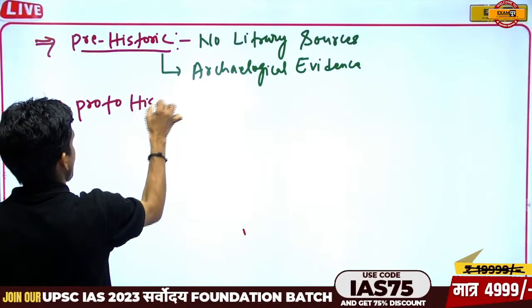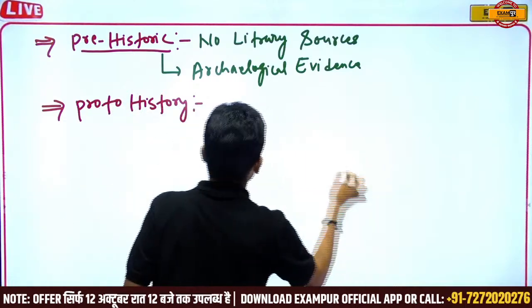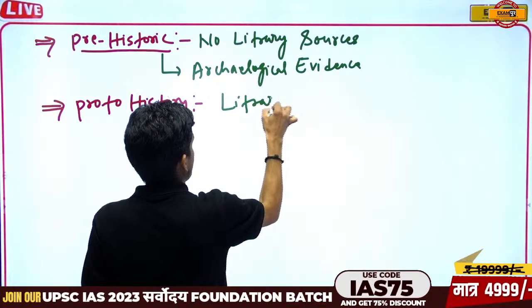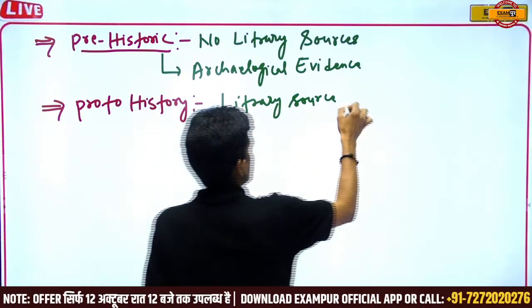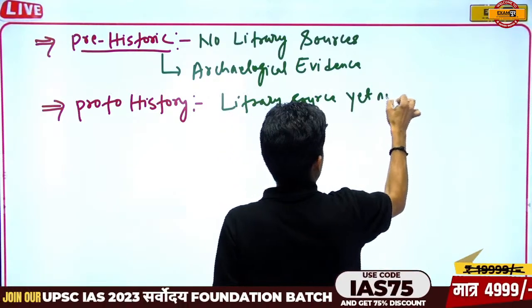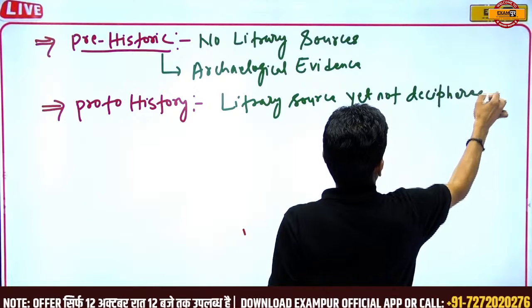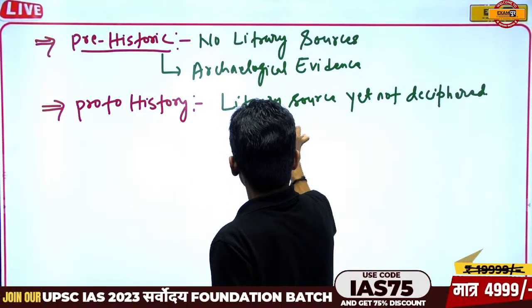Protohistory is when yes, there are literary sources, but they are not yet deciphered. For example, the Indus Valley civilization.